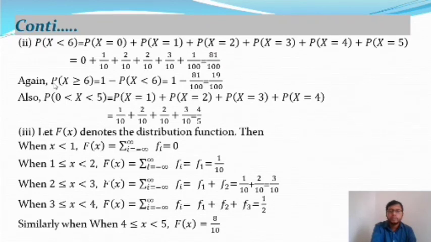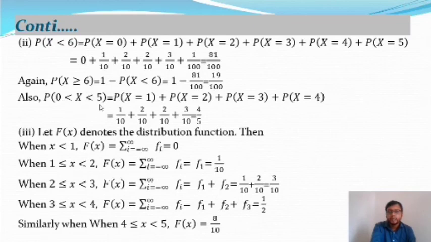So after that we are going to find the probability value of X greater than or equal to 6. There is a property of the probability function: probability of X greater than or equal to 6 is 1 minus probability of X less than 6. I have already found the value of probability of X less than 6, and it is 81 by 100. So probability of X greater than or equal to 6 is 1 minus 81 by 100, that means 19 by 100.